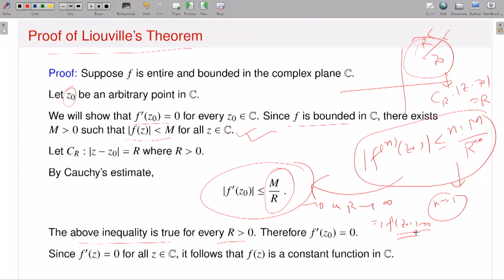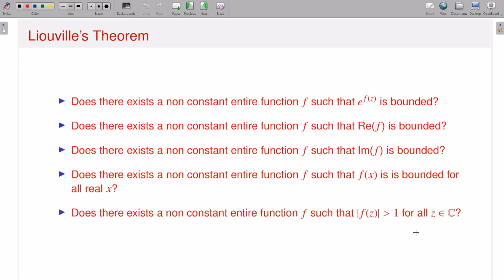Okay. So now let me see how I can use that theorem to solve many problems. These are the problems. A couple of problems I have listed out.